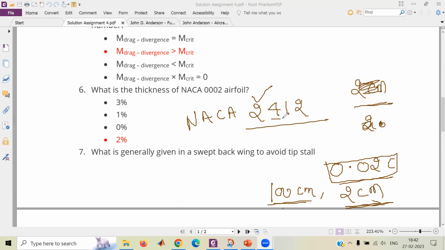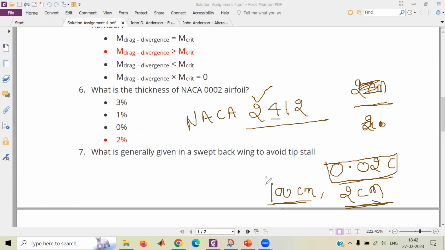Dipinder, will you answer what is 4? Sir, it means the maximum thickness present in that aerofoil will be at a distance of 0.4 C from the leading edge, sir.